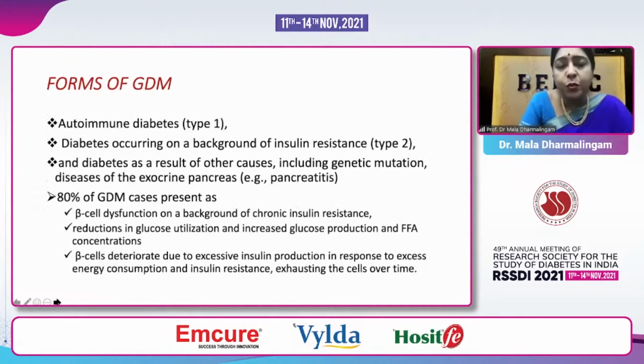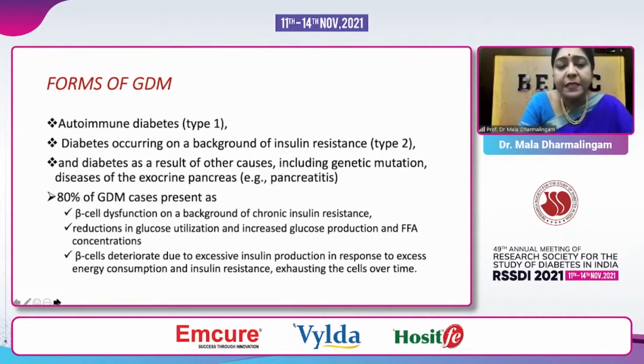So we do know that there are different forms of gestational diabetes. It could be autoimmune, that is type 1. It could be type 2, which is a background of insulin resistance. It can also occur in genetic mutations or pancreatic or endocrine function problems like pancreatitis.